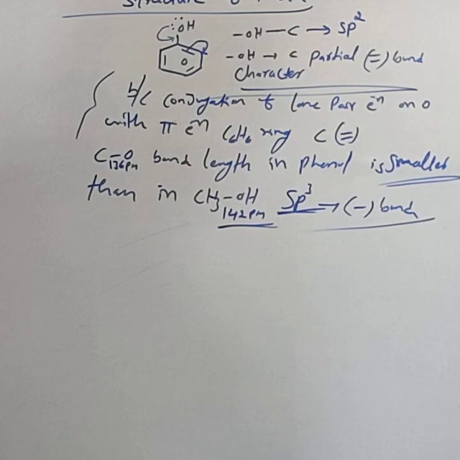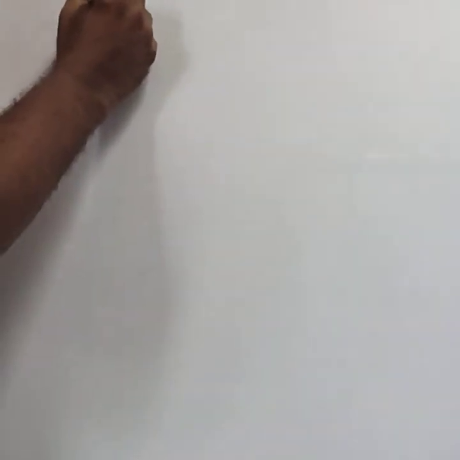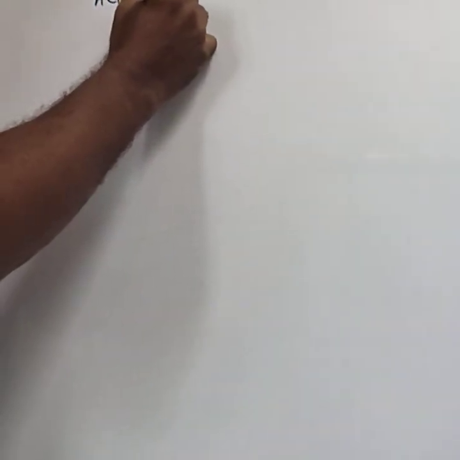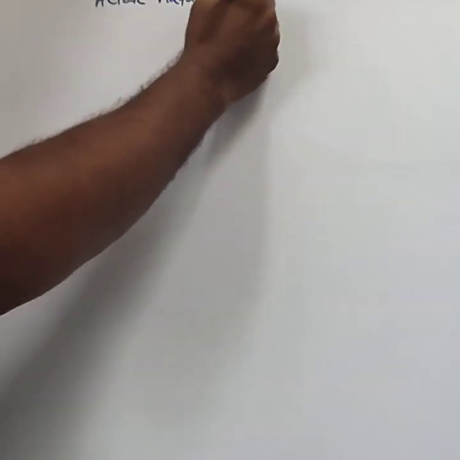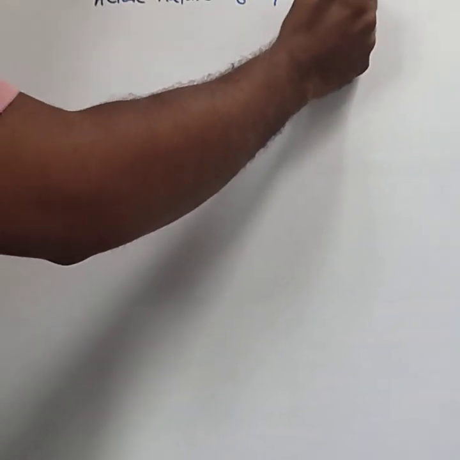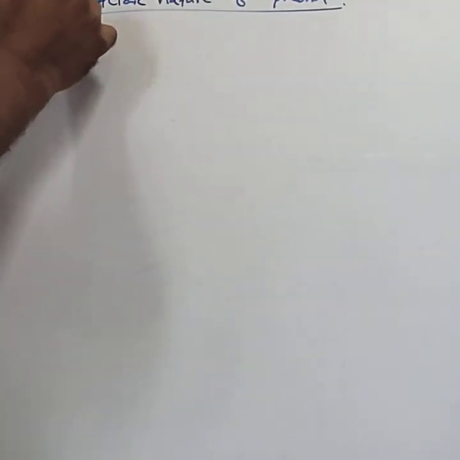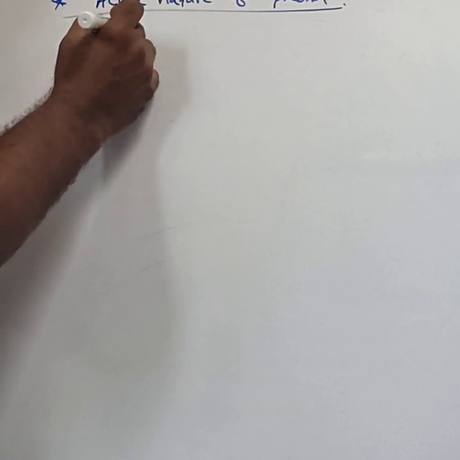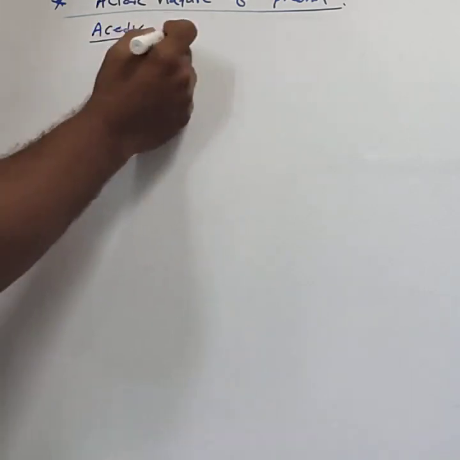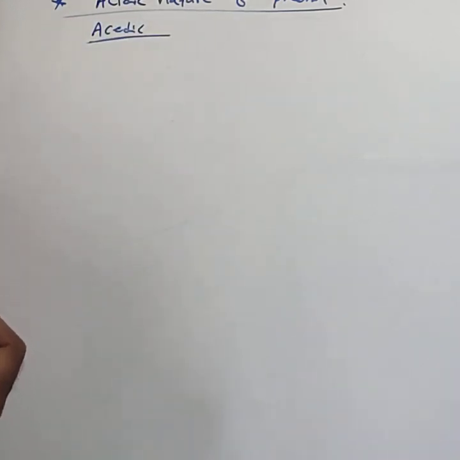Next, you study about the acidic nature of phenol. This is most important for 1 mark, and sometimes they can ask for 2 marks also. The phenols are acidic in nature. Phenol is acidic in nature.